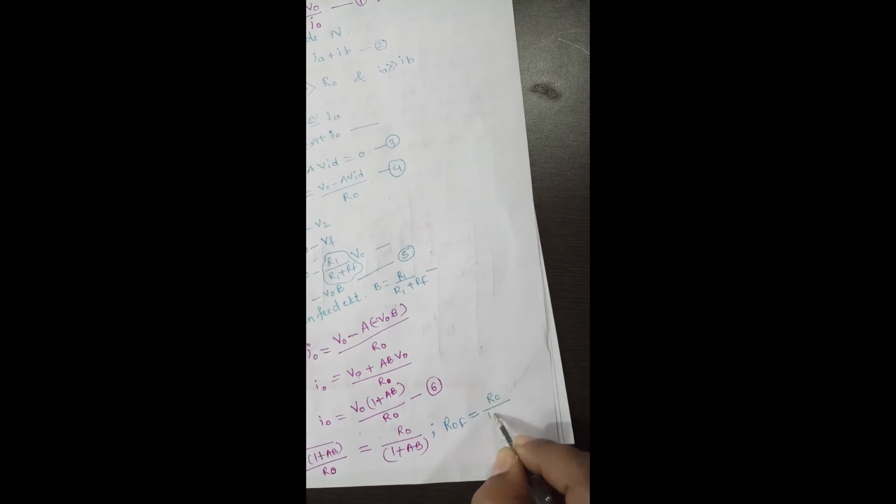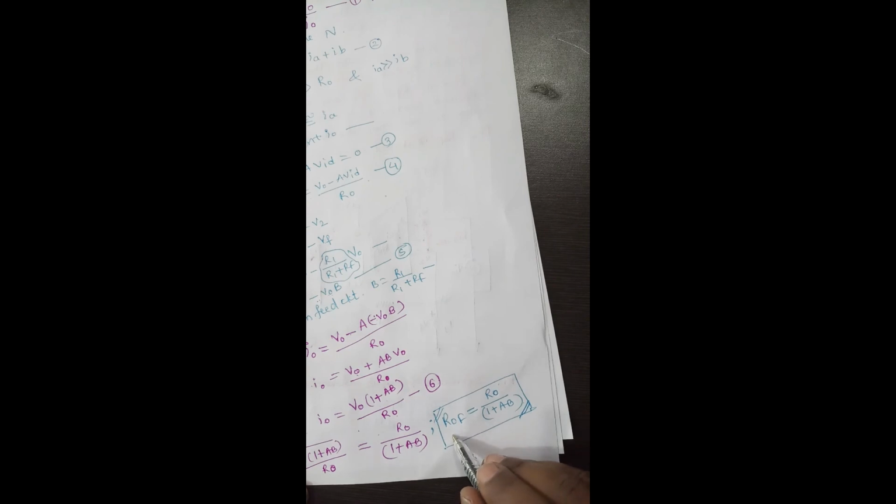What does this equation state? It tells us that my output resistance R0F is reduced by a factor of 1 by 1 plus AB. This is the output resistance of the open loop op amp, which is already very small.